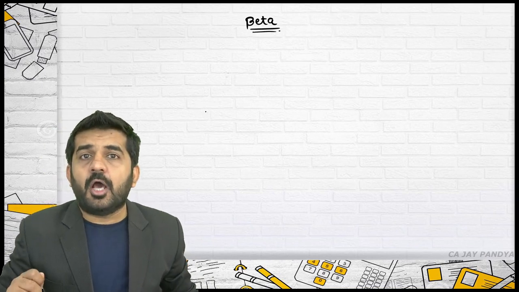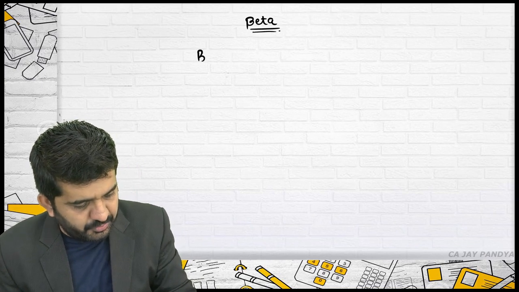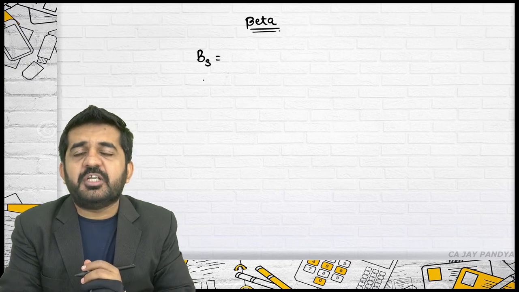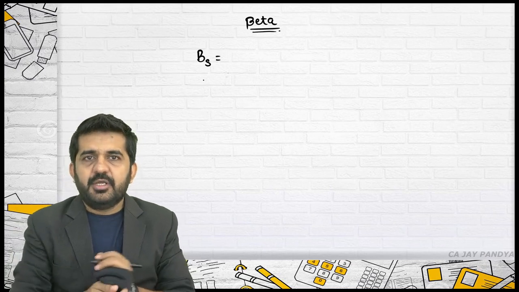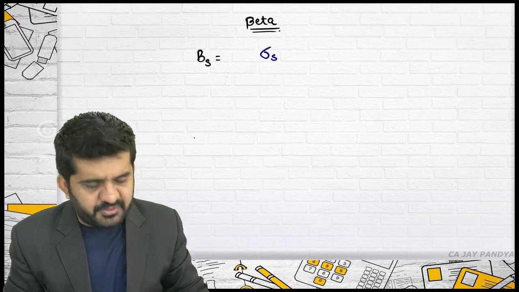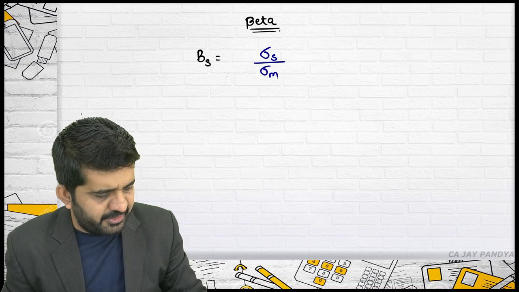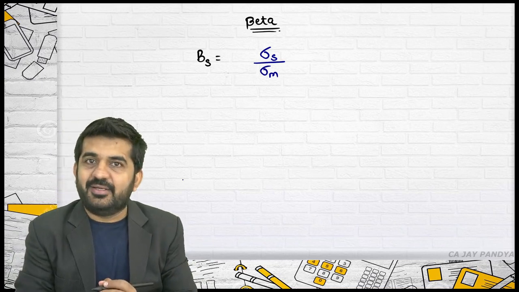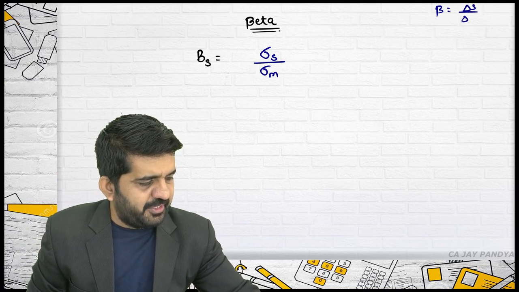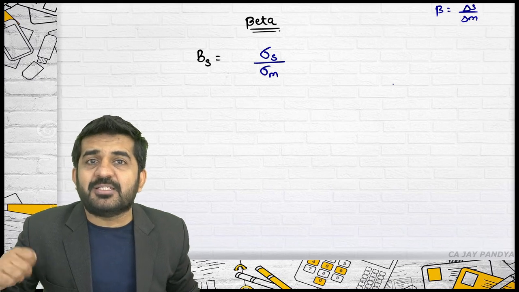Try to concentrate on how beta of a security is actually measured. Beta of any security, how is it actually measured? Standard deviation of security divided by standard deviation of market. What we have learned is beta is equal to change in security divided by change in market. Change is measured by standard deviation.